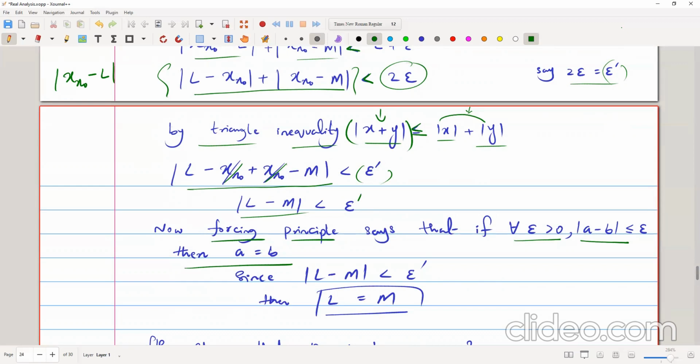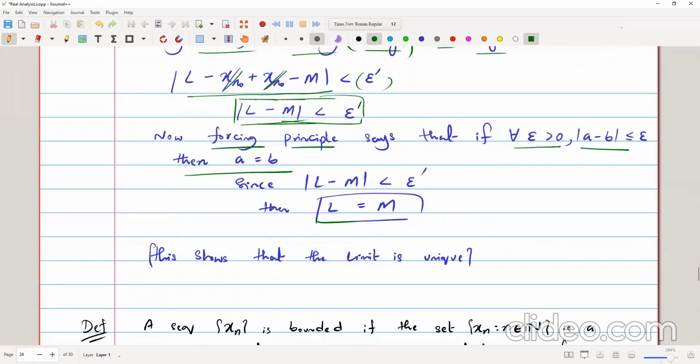So by using this principle, because we have L minus m less than epsilon prime, which is again epsilon, a small number, we can say that L equals m, and the proof is done.